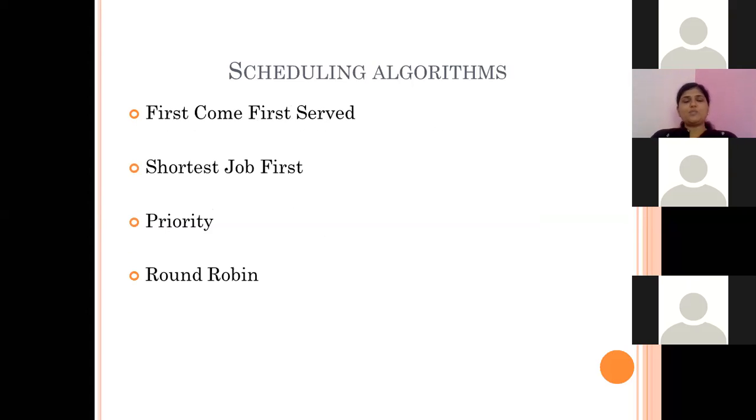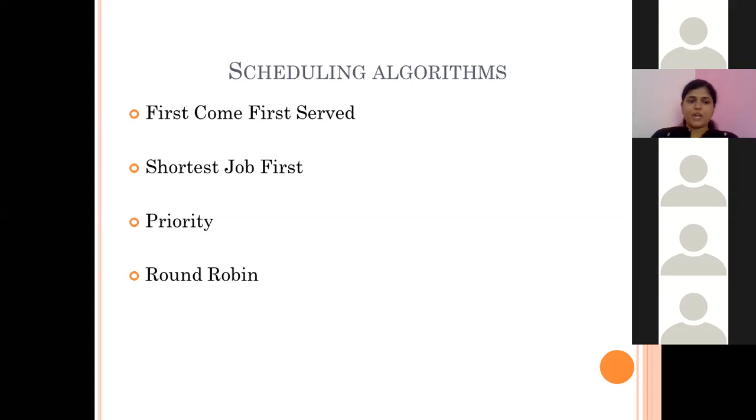Now, the different algorithms for selecting a process from the ready queue to the running state, that means by the short-term scheduler, are first come first serve, shortest job first, priority, and round robin. One of these algorithms I'm going to cover here in detail, and for the rest of the algorithms you can refer to the notes. Okay, let us start with first come first serve.